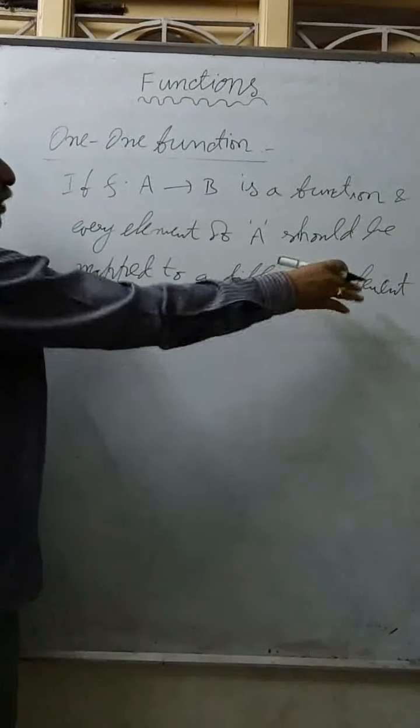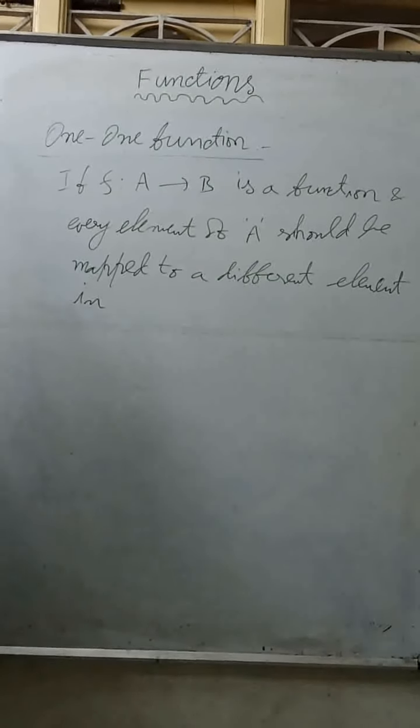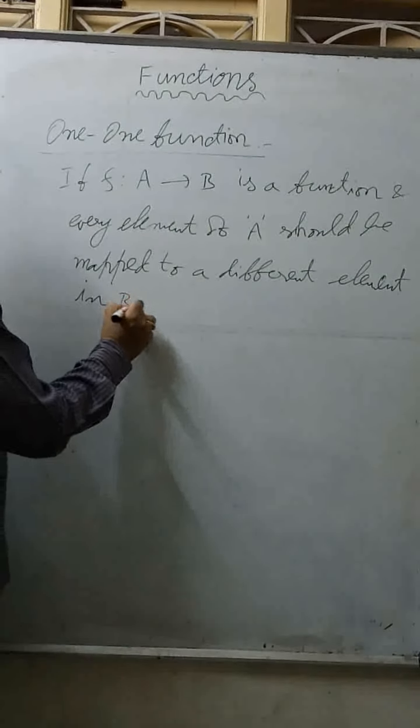That image should be different here. Previously we mapped 1 to X, 2 also to X. But here we cannot. Different element in B.